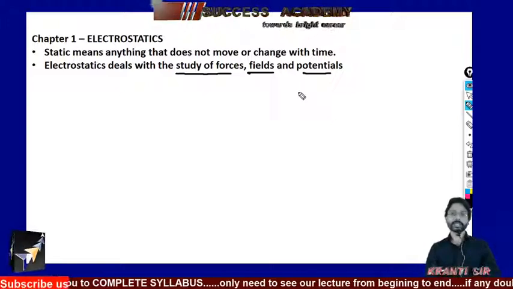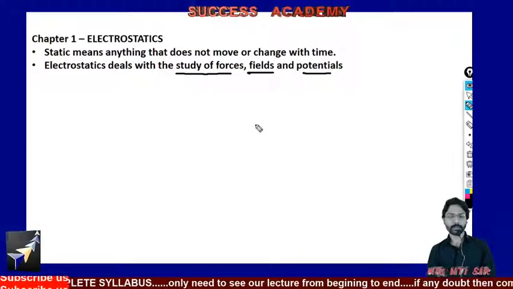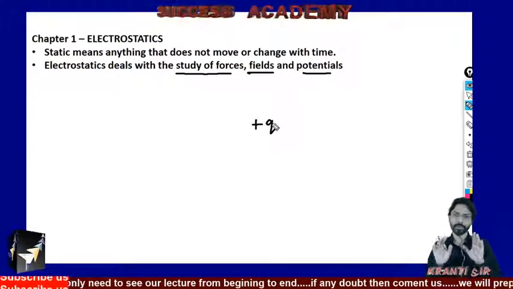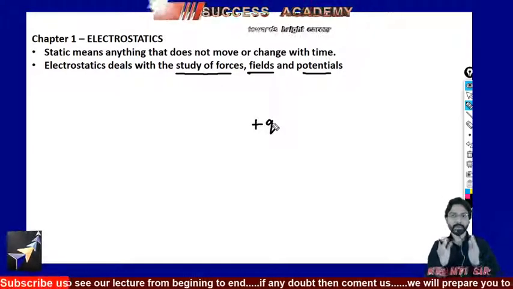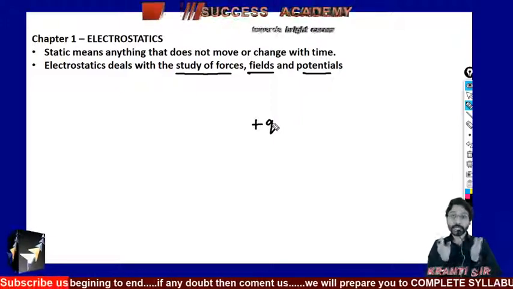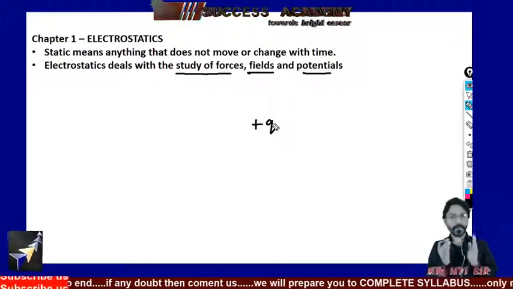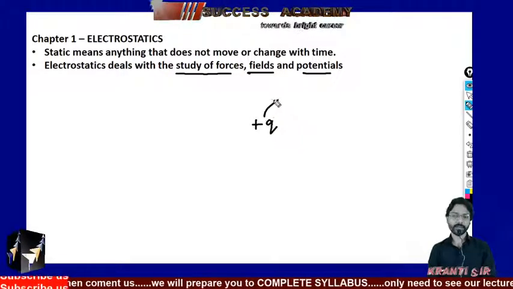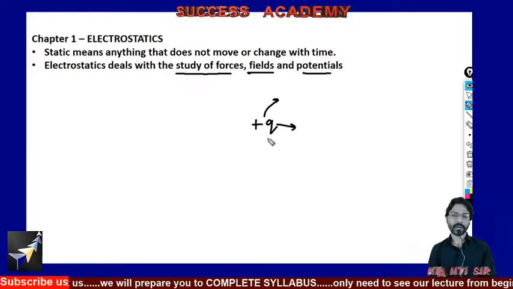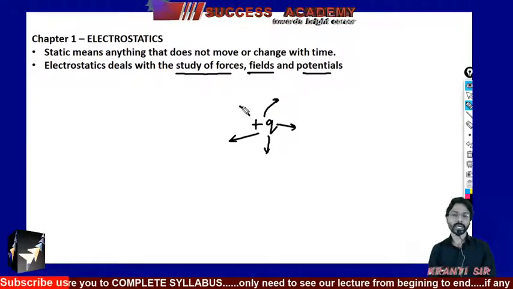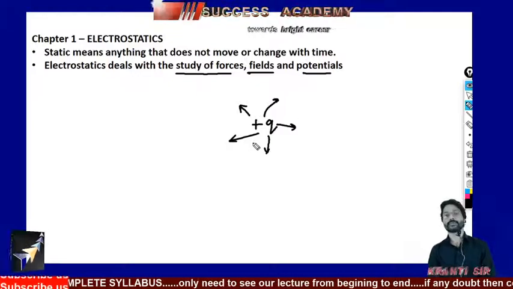Here the study of forces means you have to consider, suppose, a charge +Q, a positive charge, fixed in its position. If it is a positive charge, then definitely it should have the effect of positivity. It is making around us a positive field, so we have to study about this field.